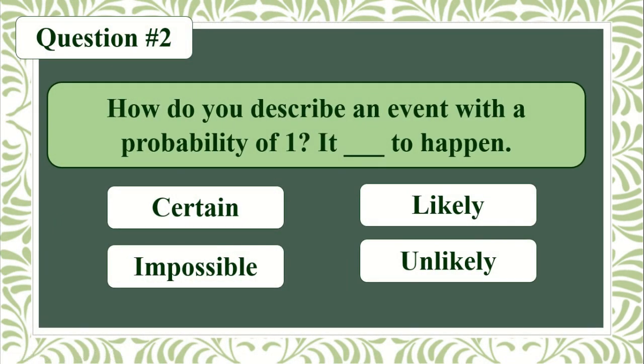What do you describe an event with a probability of 1, it is blank to happen? Certain, impossible, likely, or unlikely? You have 15 seconds to answer. Okay, time's up. Let us see if certain is correct. Very good. Our answer is certain.